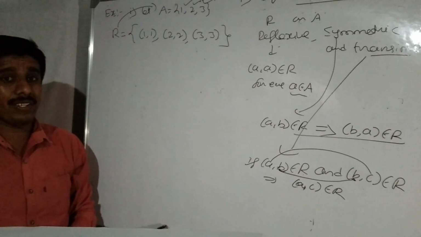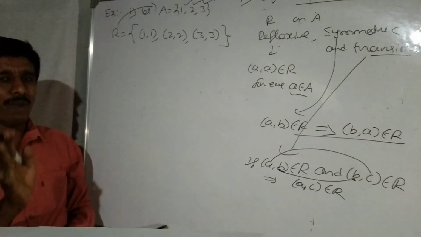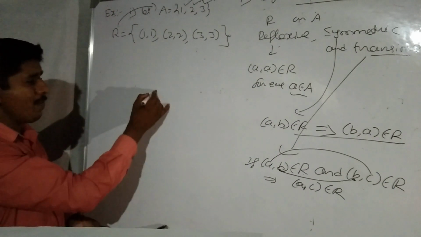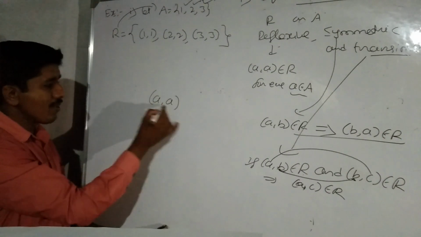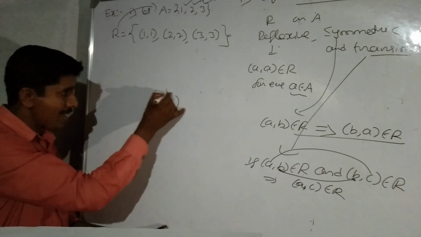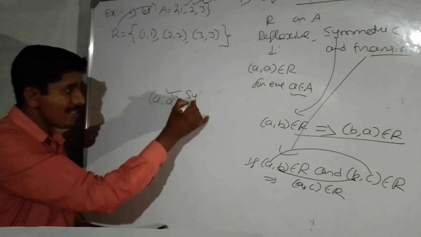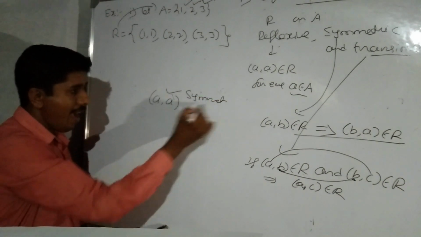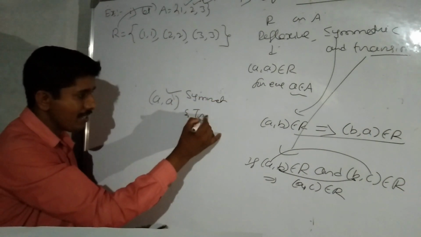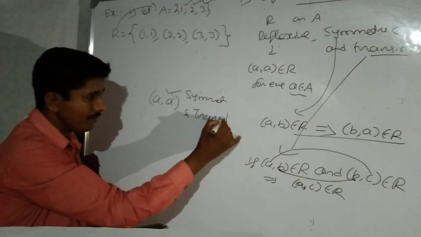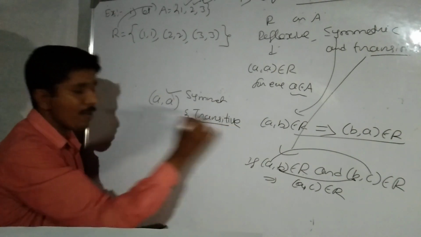Is it symmetric? I am repeating this: in any ordered pair, if the first element equals the second element, then the ordered pair itself is symmetric and itself is transitive. Very important one.